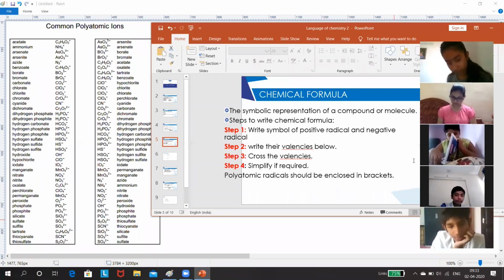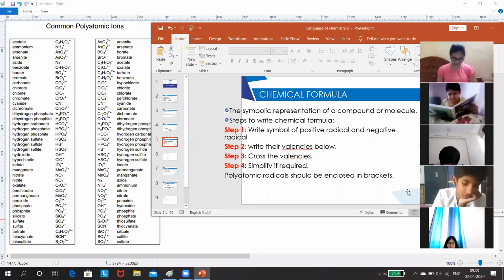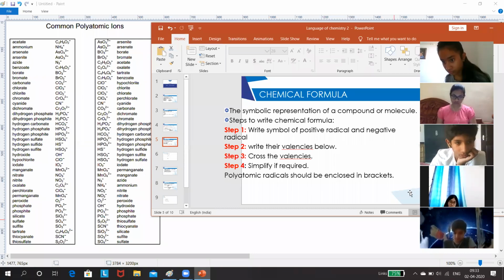Yes, Shivam, second compound. Shivam, unmute and tell. Ma'am, I didn't get that one. Second one. Yes, Abhigyan. What is the name of the compound? Ammonium carbonate. Okay, tell me the formula.